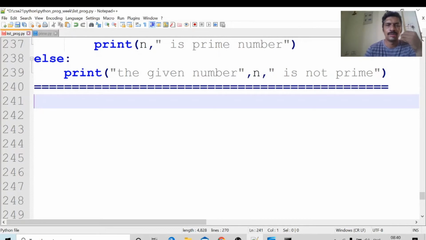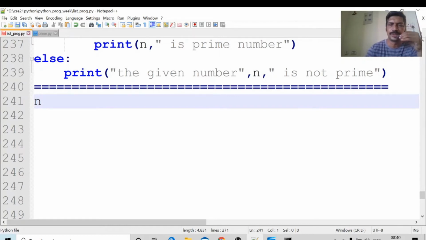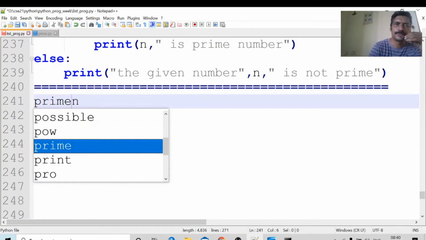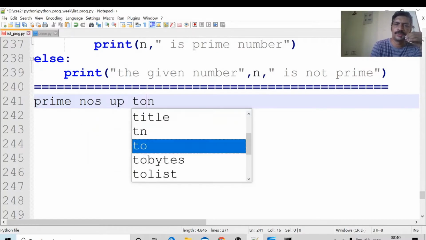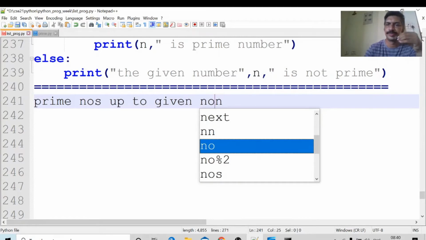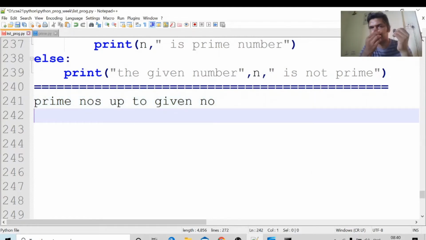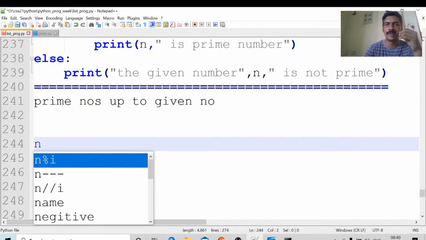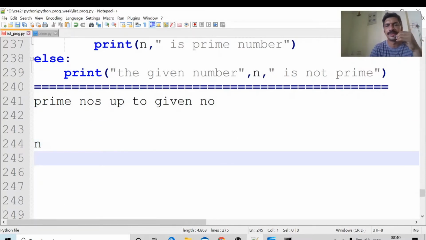We will read the number n, enter the number. First we will read the number n. Up to which number do you want the prime numbers?